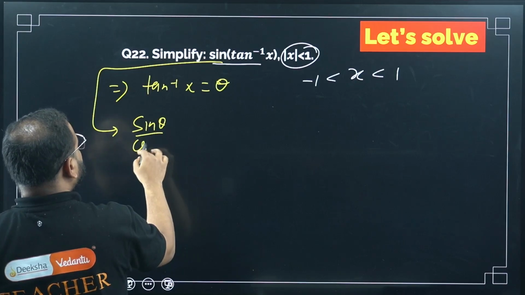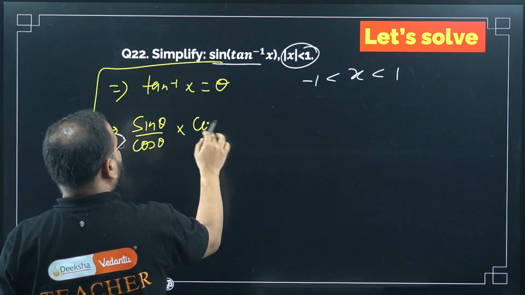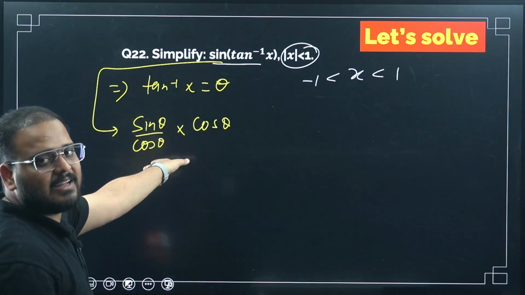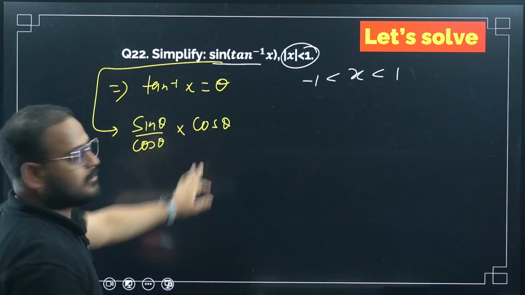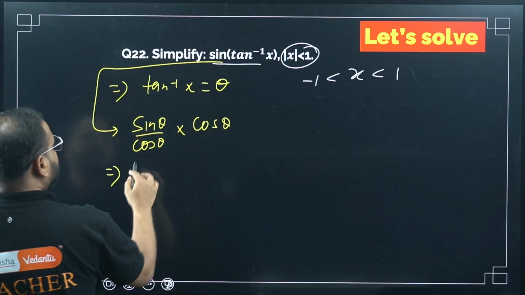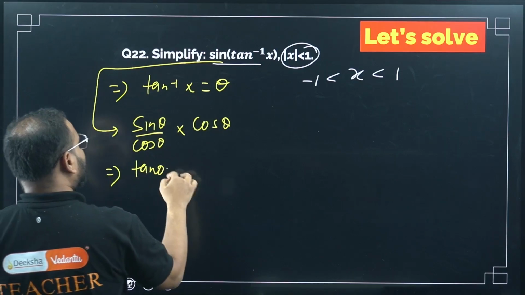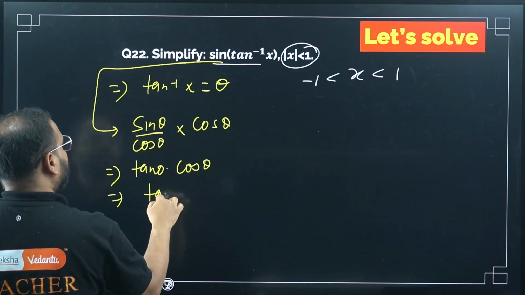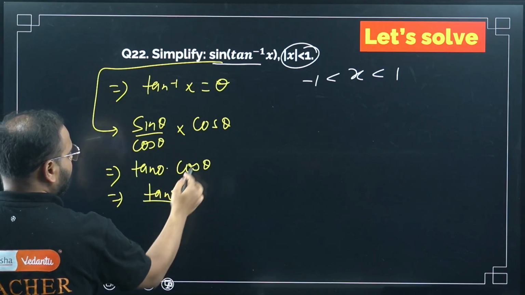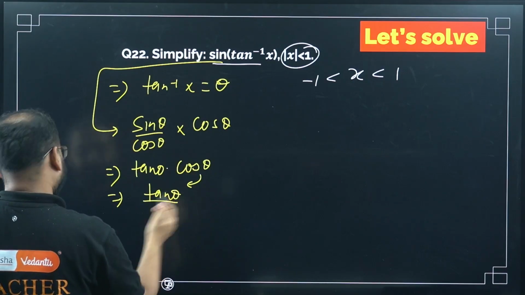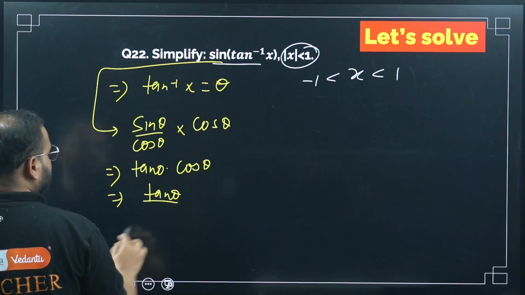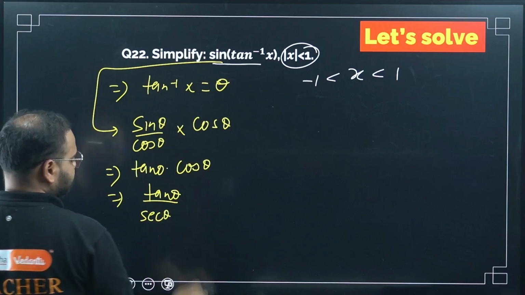Okay, I have to simplify here only sine theta. Multiply cos over here, and over here also you write cos. Cos over here and cos over here. I can cancel this. So I am just multiplying denominator and numerator. What will this become? Please check. This will be tan theta times cos theta. Bring it down. Tan theta, what is going to become? If I bring it down to the denominator, cos theta. It will become what, bacha? Please tell me. Sec theta, right?